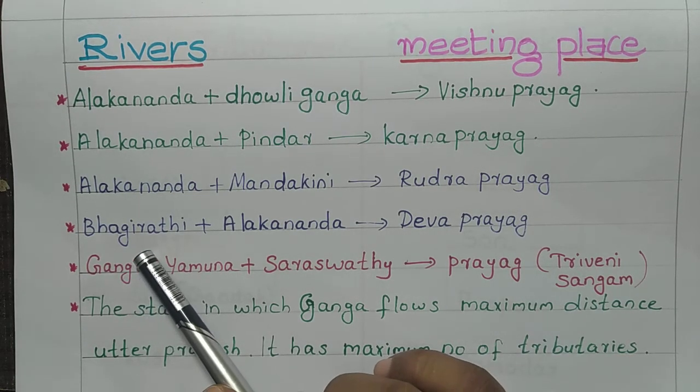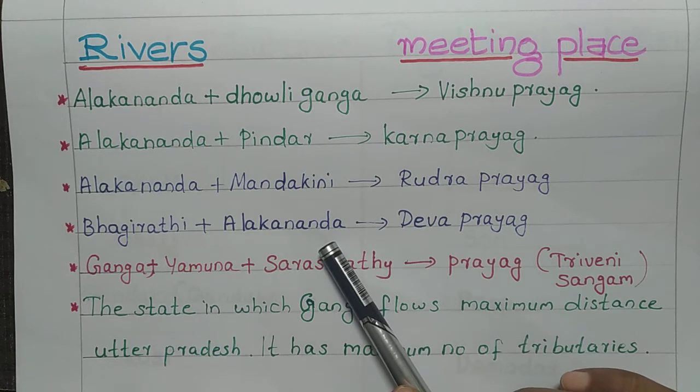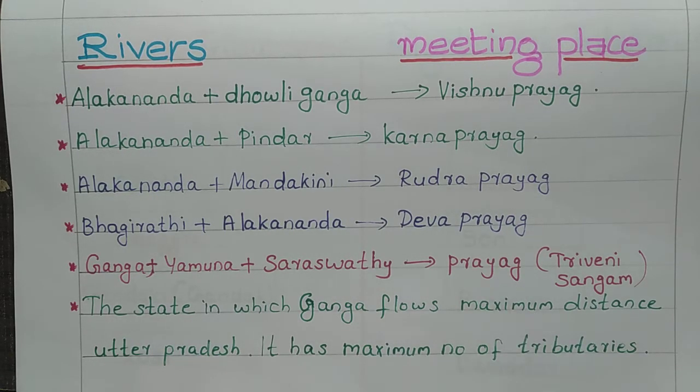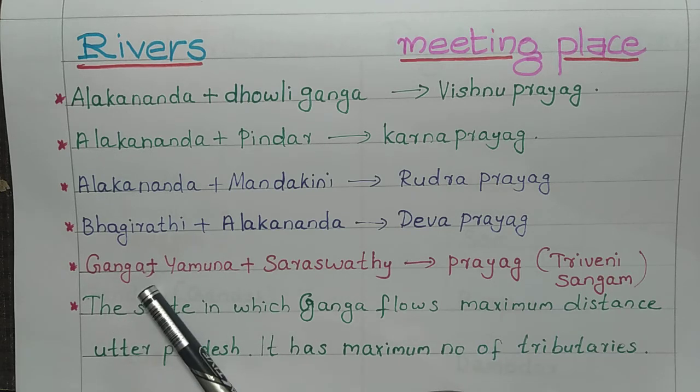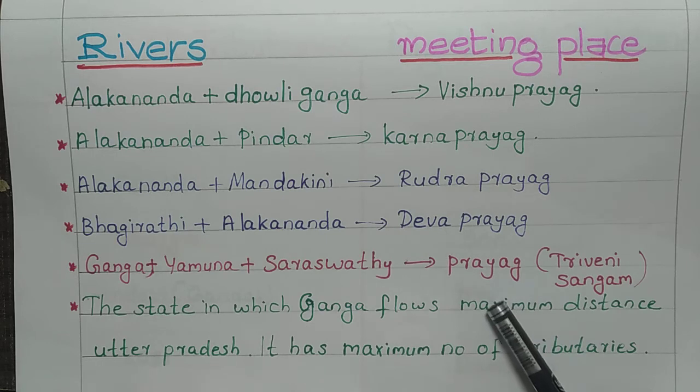And after that, Bhagirathi and Alaknanda, which we have already discussed, meet at Devaprayag. After meeting, Bhagirathi and Alaknanda form River Ganga. Then Ganga, Yamuna and Saraswati, these 3 rivers meet at Prayag, and that we are calling Triveni Sangam.